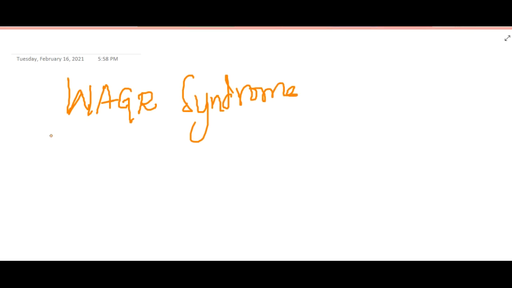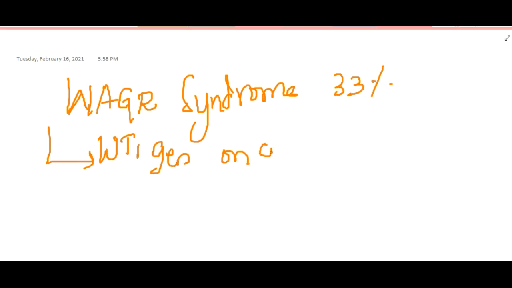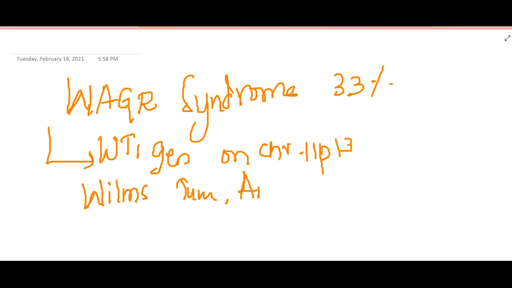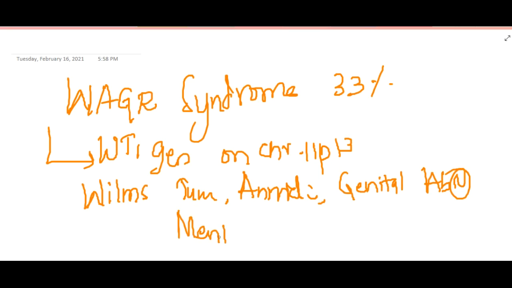syndrome. This WAGR syndrome has a 33% risk. It is due to the WT1 gene mutation on chromosome 11p13. This includes Wilms tumor, aniridia, genital abnormalities, and mental retardation also. Okay, this is about WAGR syndrome.